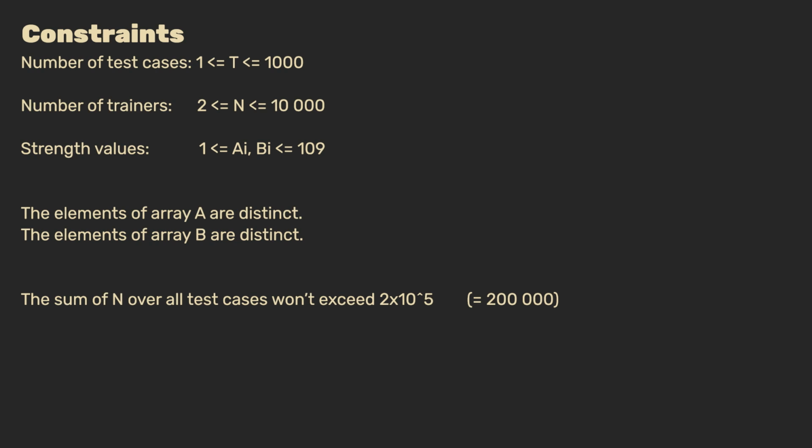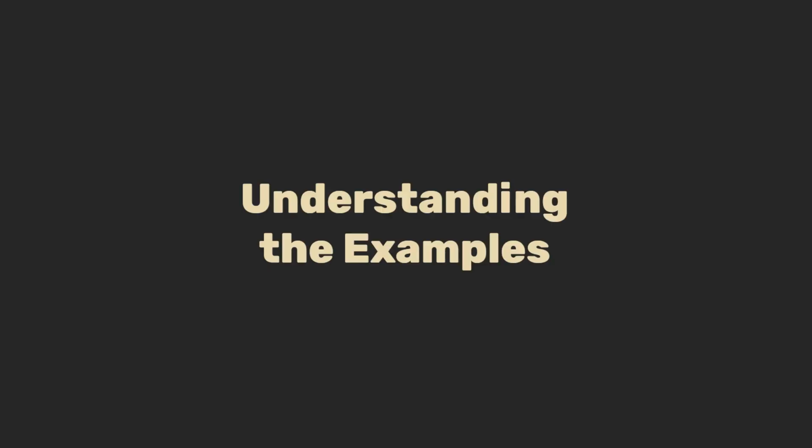Furthermore, remember from the problem description that there would be no ties? It is guaranteed that the strengths per arena are unique. Finally, we are ensured that the sum of N, the number of trainers, will not exceed 200,000 when summed over all test cases. Let's see what we can do after we examine the examples.